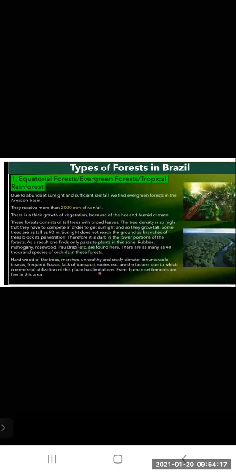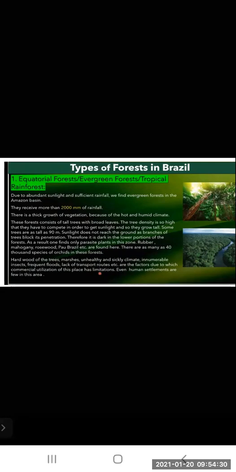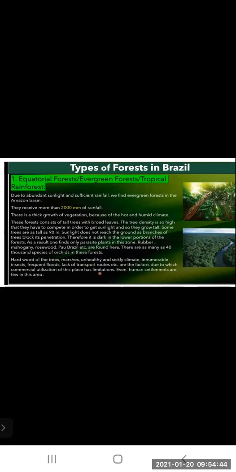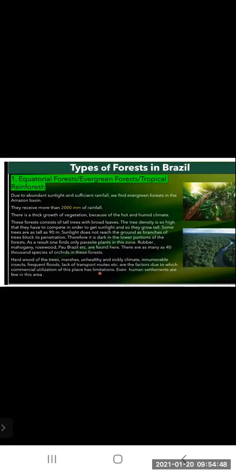Hardwood of the trees, marshes, unhealthy and sickly climate, innumerable insects, frequent floods, lack of transport routes, etc. are the factors due to which commercial utilization of this place has limitation. So, in spite of all these, many trees are there. But the land is marshy and unhealthy, and the climate is not good. Because of that, floods are frequent, and many insects are there.